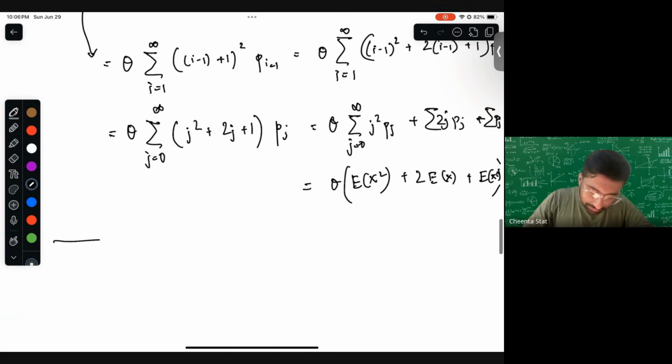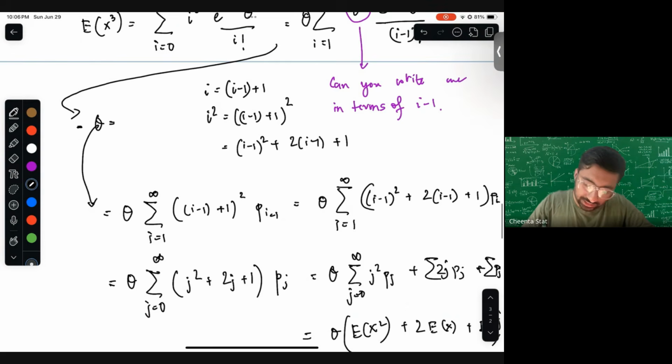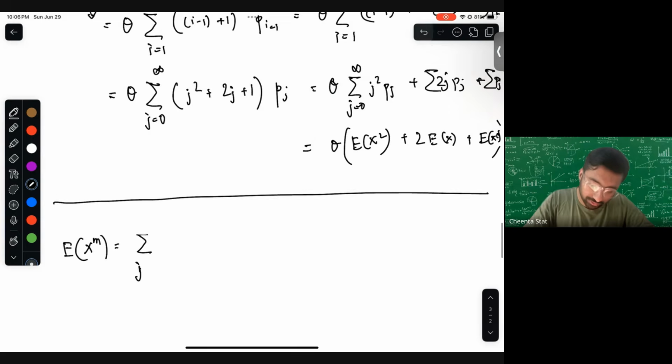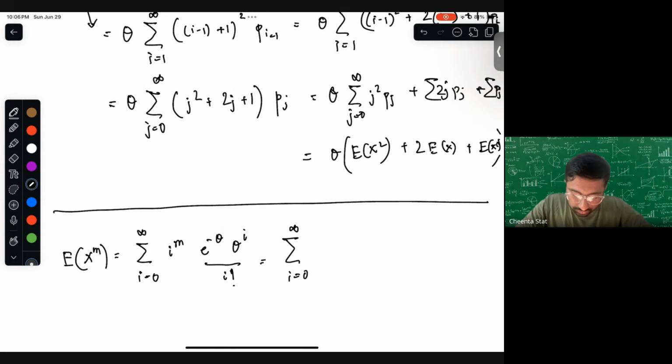Similarly, you can do exactly the same thing for expectation of x to the power m, which turns out to be summation of, if we remember, we will go exactly till this point. Let me do it from scratch again, helpful for you guys. Summation of i to the power m, e to the power minus theta, theta to the power i by i factorial. So we rewrite it as i from 0 to infinity, and then from 1 to infinity.